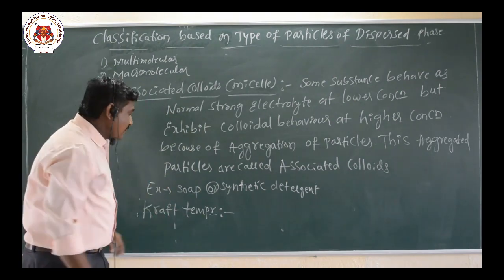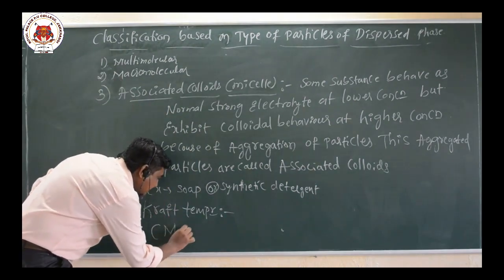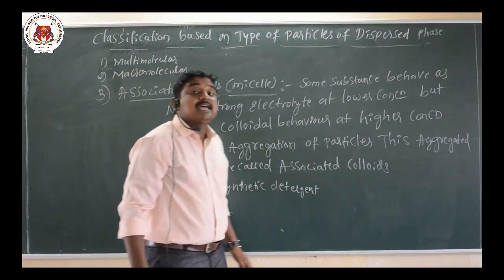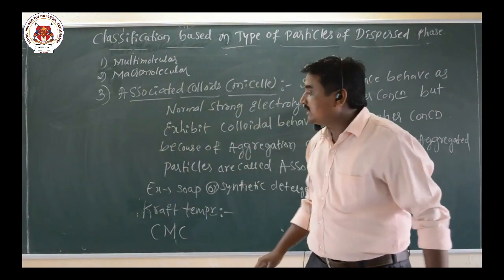Another term is CMC, critical micelle concentration.